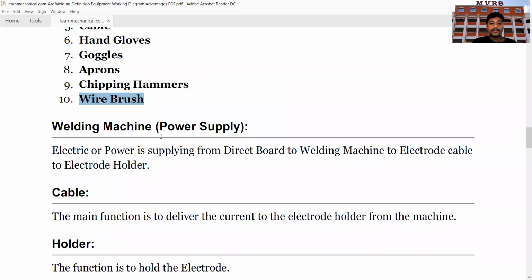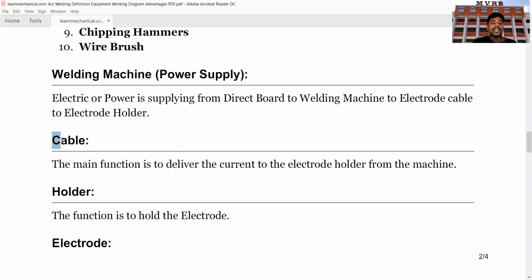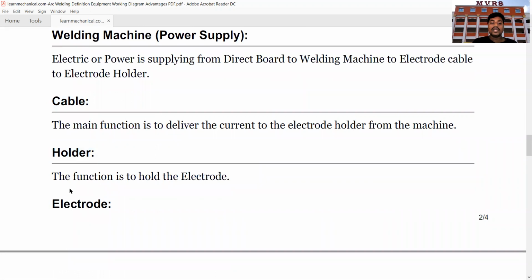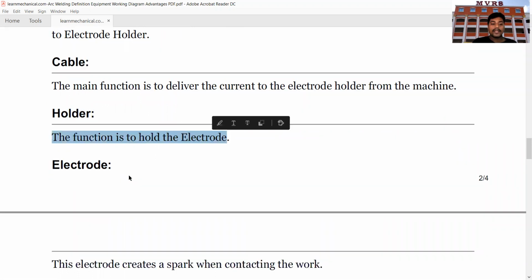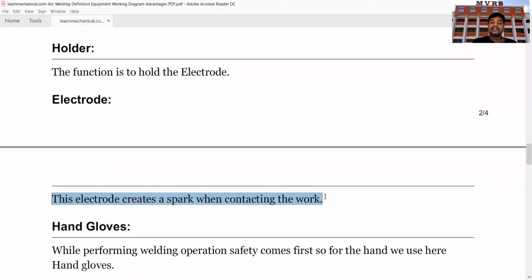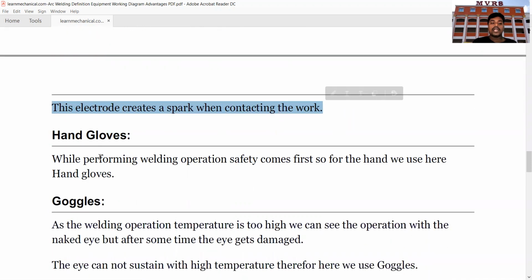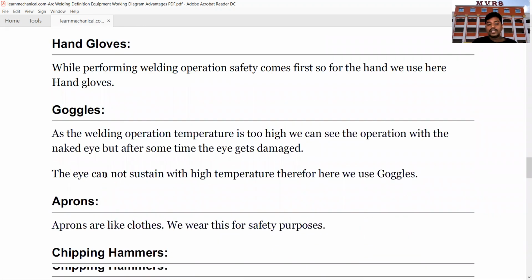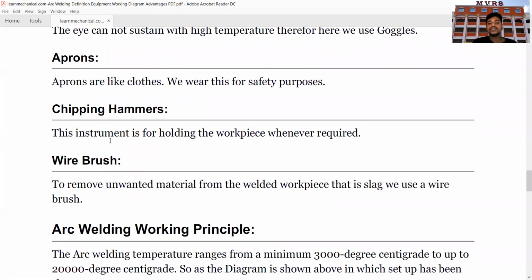Okay. So what is a welding machine? A welding machine is nothing but a power supply, okay, which gives electricity to the electrode cable. Okay, next one is the cable. The main function of this is to deliver the current to the electrode holder from the machine. From the machine, we are going to deliver the current. Next one is the holder. Okay, the function is to hold the electrode. Next one is the electrode. This electrode creates a spark when contacting the work. Next, hand gloves, goggles and aprons are the safety precautions. Next, chipping hammers are used to remove the unnecessary materials.